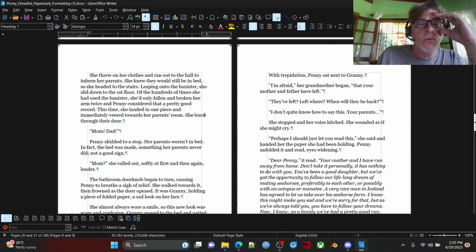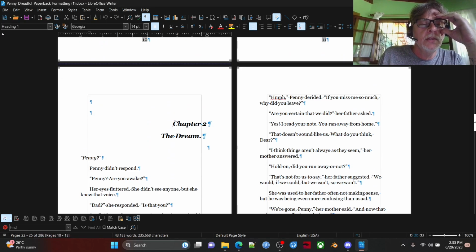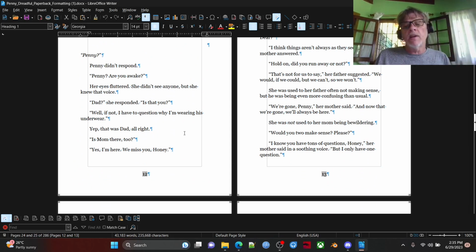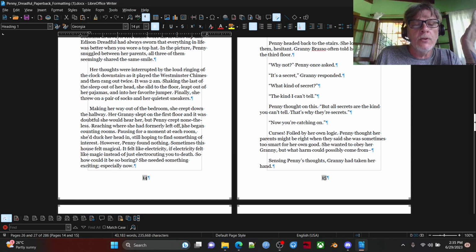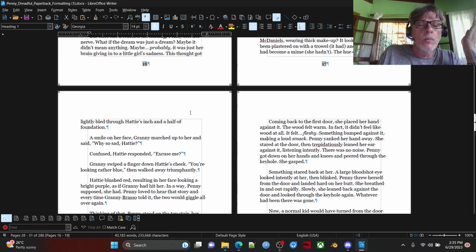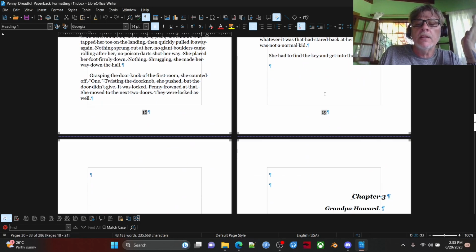I'm not going to make you go through all of this, but it's on 11, and this is perfect on the right-hand side. Remember, these numbers do not correlate to actual odd and even pages. We're looking at anything that's on the right side should actually be shown here on the left. This is my left side of the page, okay? I hope you picked that up because I don't know how to make that less confusing. So we go to our next chapter. Our next chapter ends on page 19.